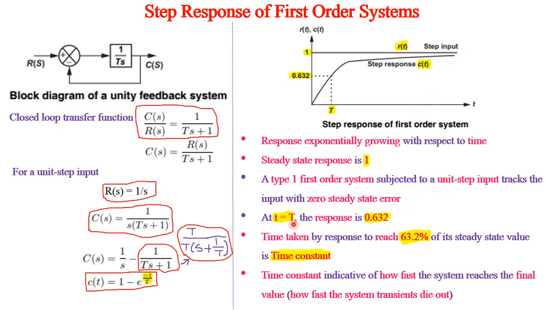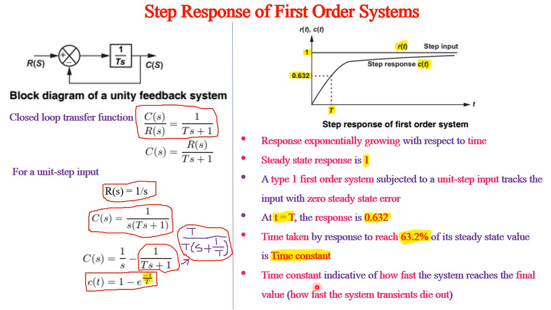When small t equal to capital T, that is when we substitute t is equal to capital T in this c of t expression, the t cancels, so 1 minus e to the power of minus 1, which will be 0.632. Therefore, when small t becomes equal to capital T, the output becomes 0.632 or 63.2% of 1. Therefore, whatever time that the response takes to reach 63.2% of final value is called the time constant.